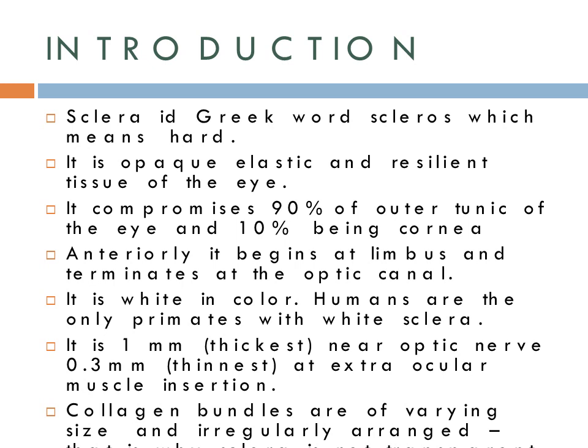It is 1 millimeter, that is the thickest, near the optic nerve, and 0.3 millimeter, that is thinnest, at the extraocular muscle insertions. Collagen bundles are of varying size and irregularly arranged. That is why sclera is not transparent.